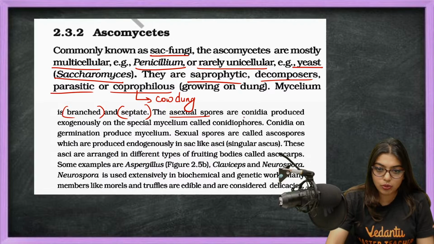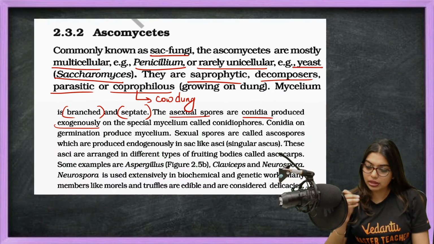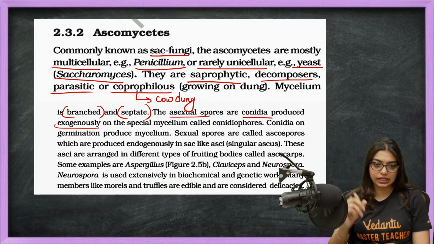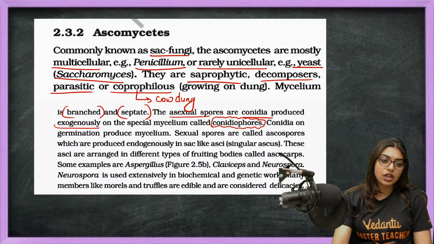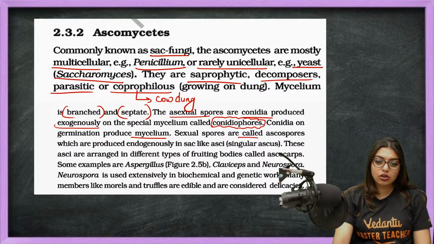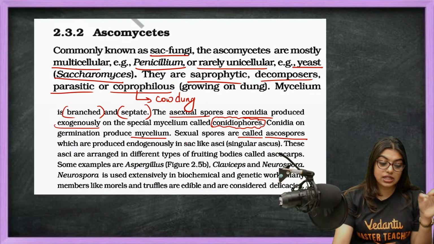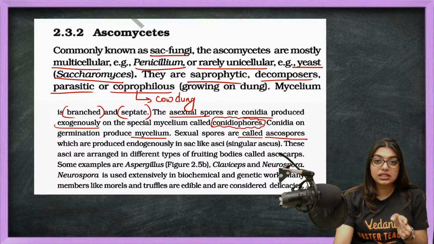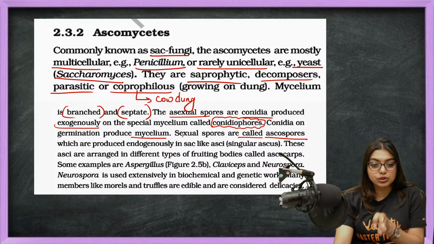The asexual spores are conidia, produced exogenously. I already told you conidia is going to form exogenously, that means outside, not inside, on a special mycelium called conidiophores. Conidia on germination produce mycelium. Sexual spores are called ascospores. As I told you, Ascomycetes will have ascospores, Basidiomycetes will have basidiospores. Understood?